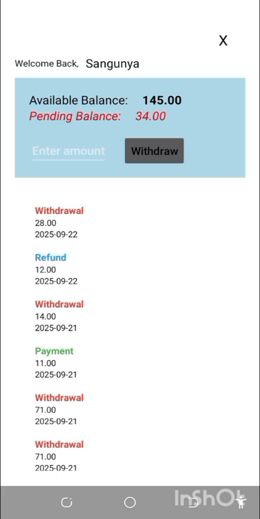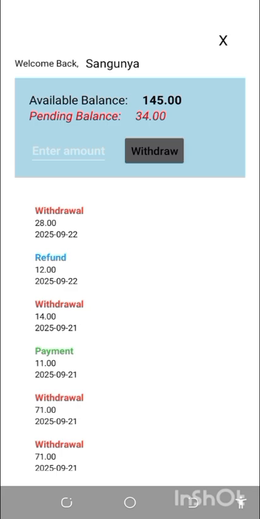After you have provided these services, the buyer is going to accept and confirm that you have provided services, and that money now will be in the available balance. Now, the available balance here is the amount that is withdrawable. This is the amount you can withdraw.